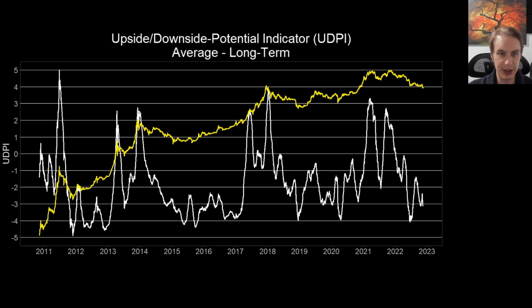What you see is it does a pretty good job of identifying these overheated points in the overall crypto market, right? Getting up to these extreme peaks, and then also these lower points as well. And again, this is the overall market, so it's not necessarily going to bottom right when Bitcoin bottoms, because it's not just looking at Bitcoin, it's looking at everything. But it does a good job of even identifying, for example, back over here as being a fairly risky point, significantly more risky than something like 2019 was, for example. And then down we have gone.